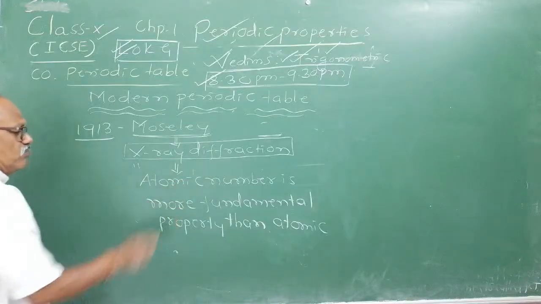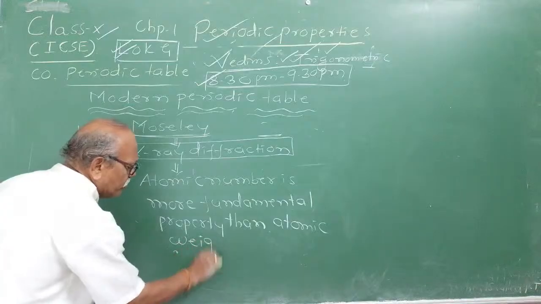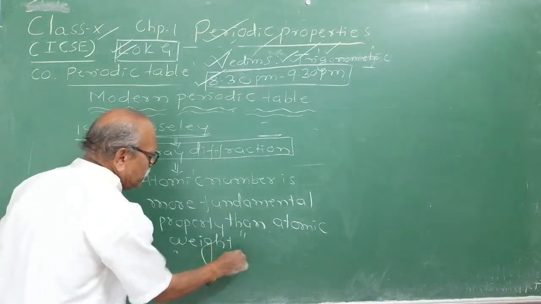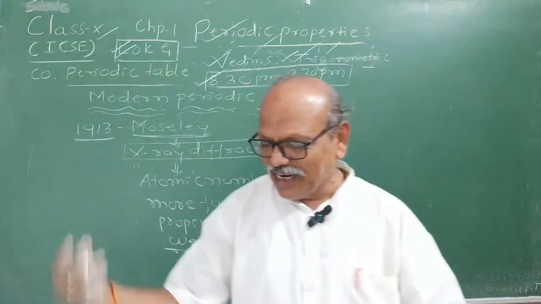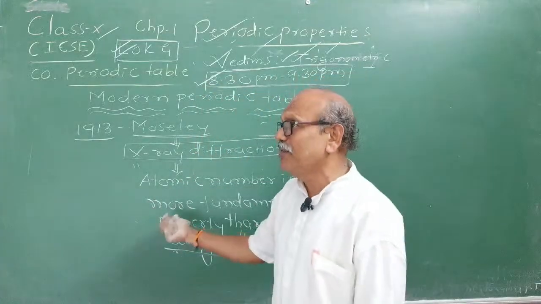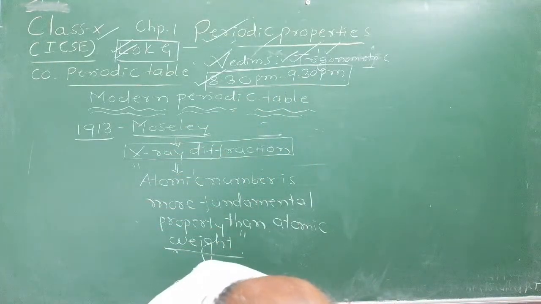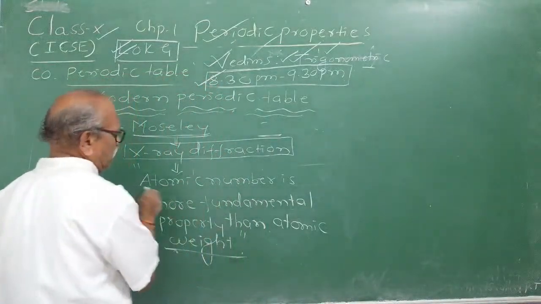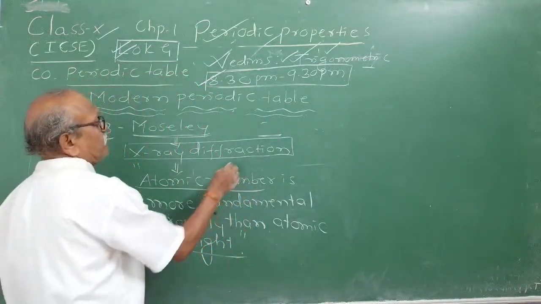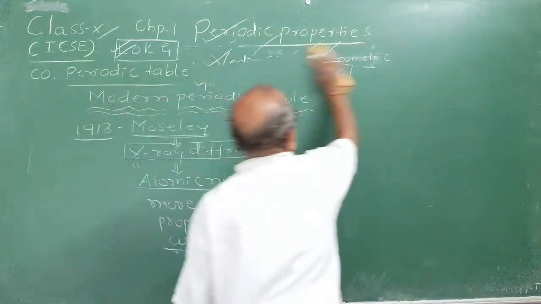Atomic number is a more fundamental property than atomic weight. The discovery of this changed things. This was a big blow, or you can even say a development of Mendeleev's work. So Mendeleev's periodic table had to be changed, and after the discovery of atomic number, it was discarded, or in other words improvised.